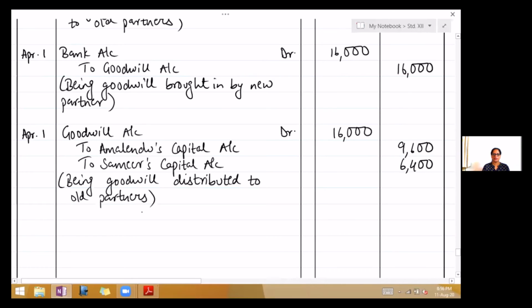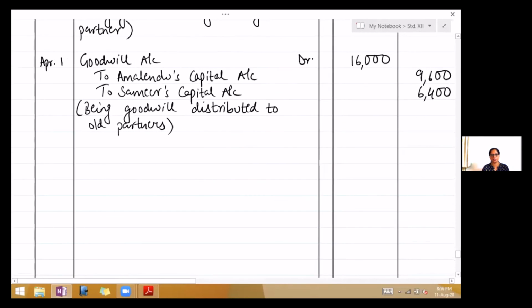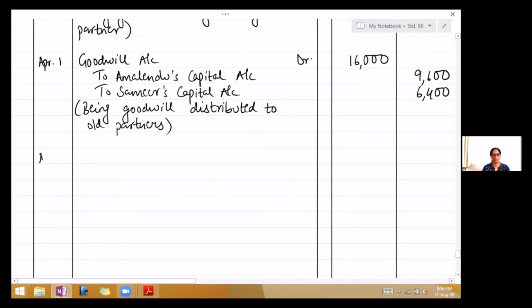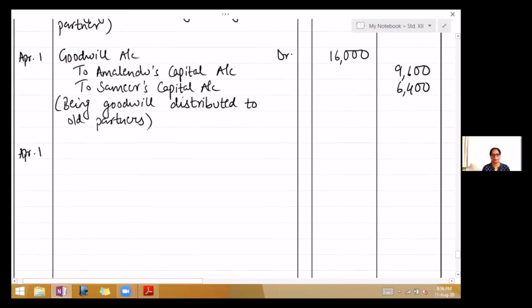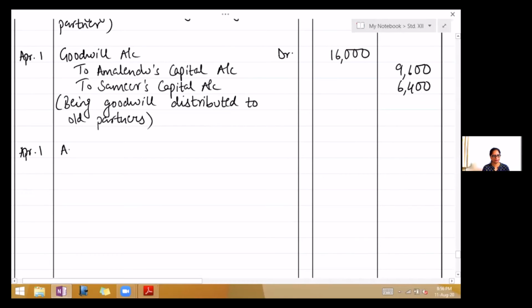The second part of that adjustment says 50% amount of goodwill shall be withdrawn by the old partners. So next entry, April 1st. Now when they withdraw, the entry is Amalendu's capital account debit 4,800.